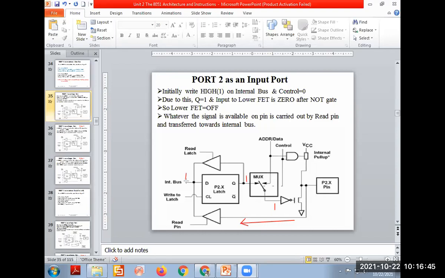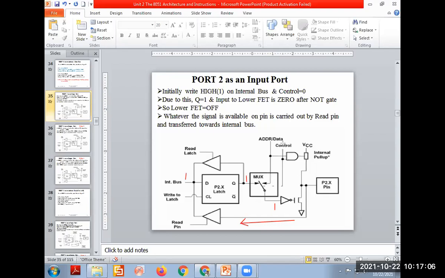I'll repeat one more time. As D equal to 1, Q is 1. So the output of the inverter will be 0, which makes the FET off. Full stop. Done up till now? First sentence over. Yes, sir.